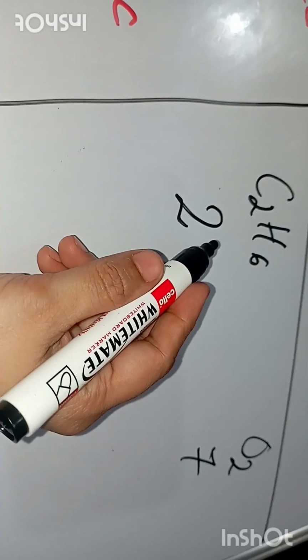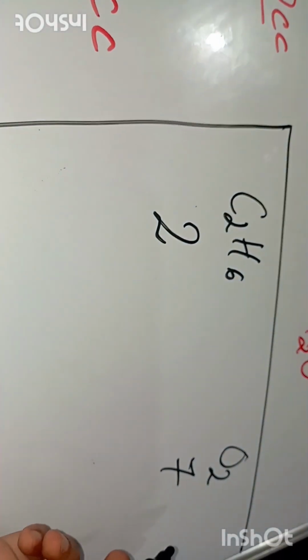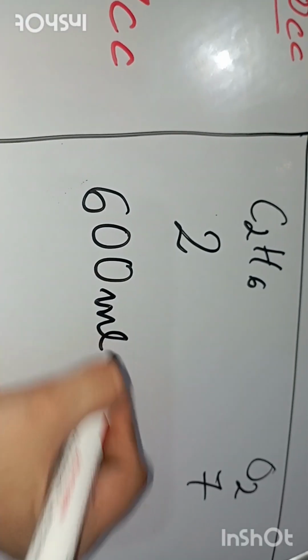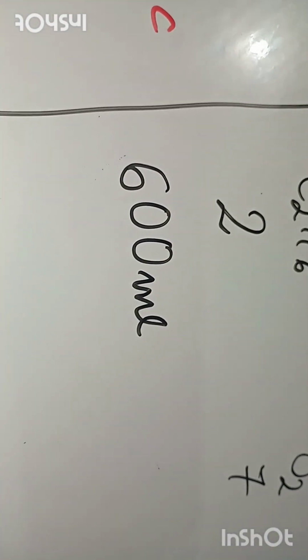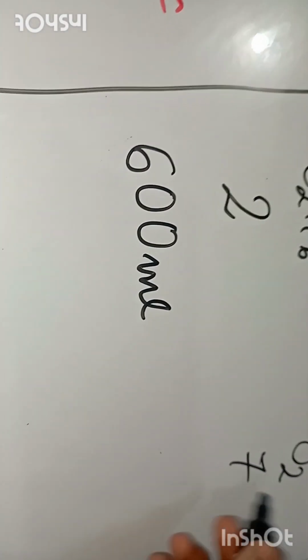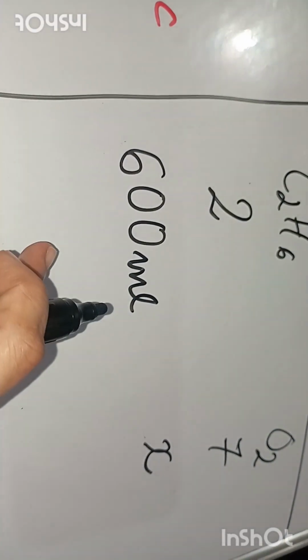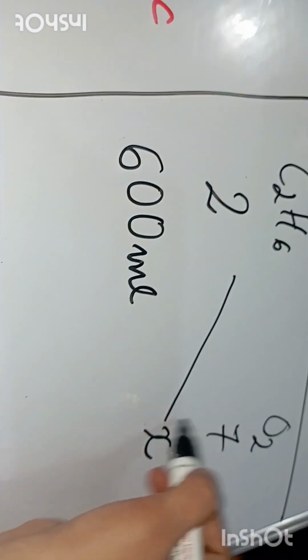Now C2H6, being the limiting reactant, will decide the amount of O2 that will react with it. So write the volume of C2H6, that is 600 ml. You can write cc here also or centimeter cube, all these are the same. Now oxygen: the volume of oxygen that will react with 600 ml, you have to calculate that only.